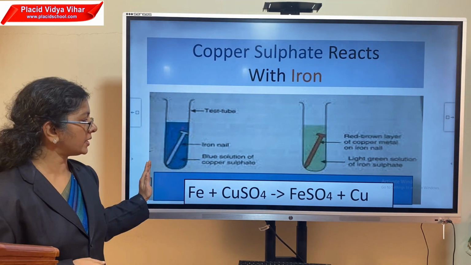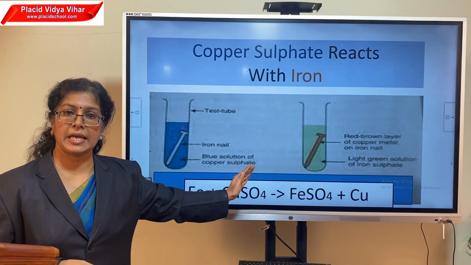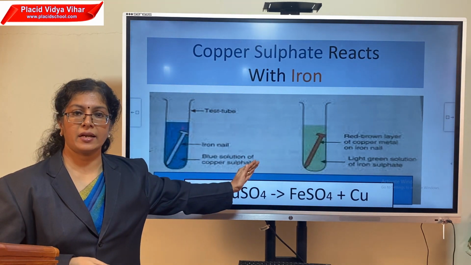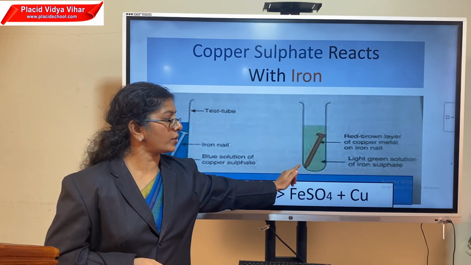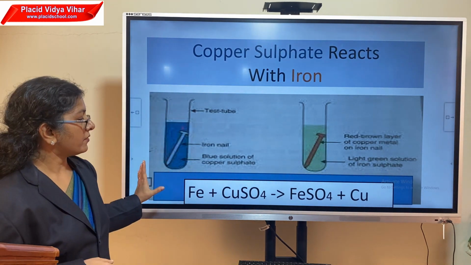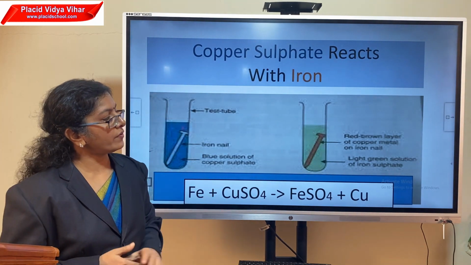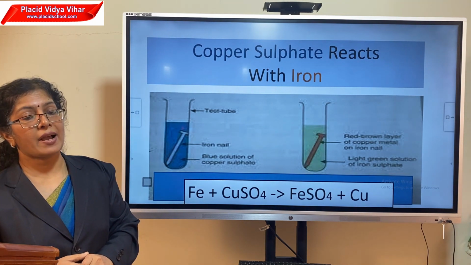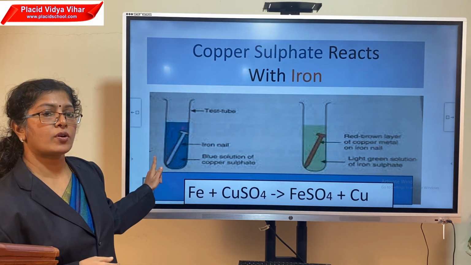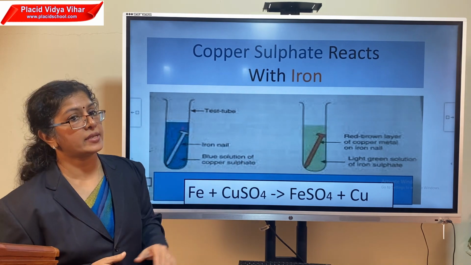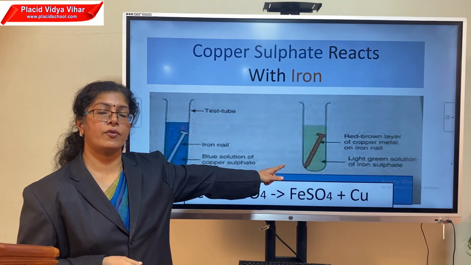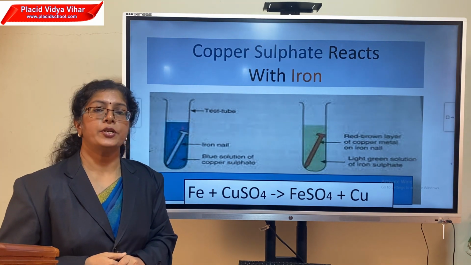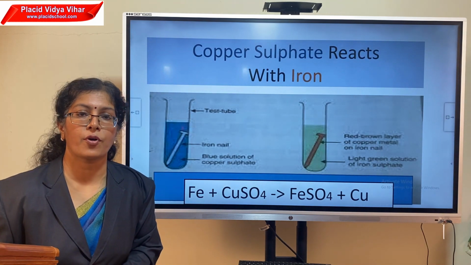We noticed the substance changed to something else which has a green color, and some brown deposit got over it. When we observed the equation, we understood the substance copper sulfate changed to iron sulfate. We learned the reason: the color change of the iron to brown is due to the deposit of copper over it.